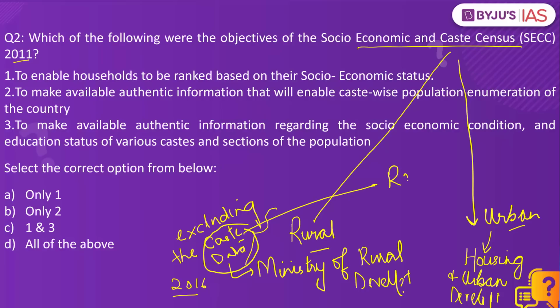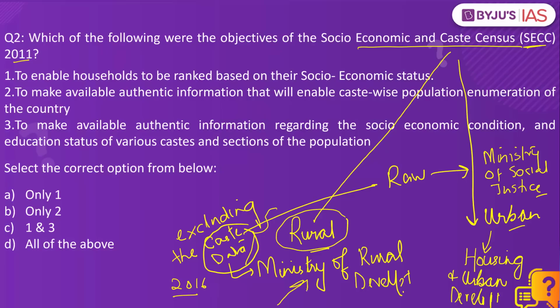This raw data was submitted to the Ministry of Social Justice. The Socio-Economic Caste Census was conducted in the year 2011, in rural areas by the Ministry of Rural Development and in urban India by the Ministry of Housing and Urban Development.